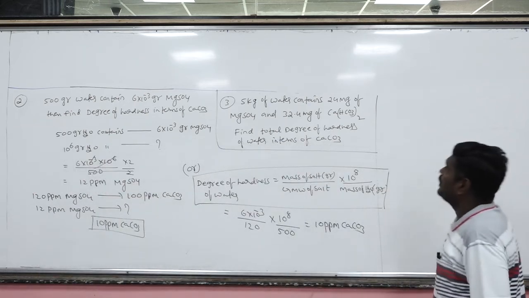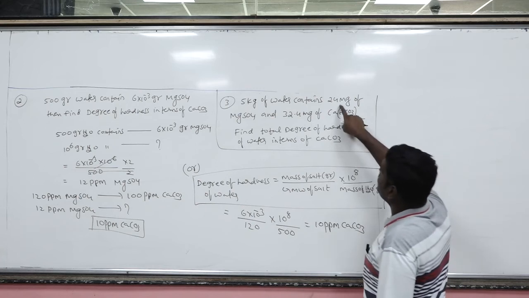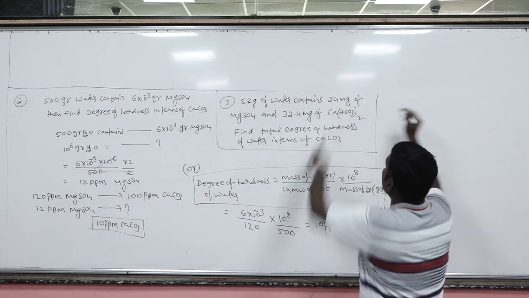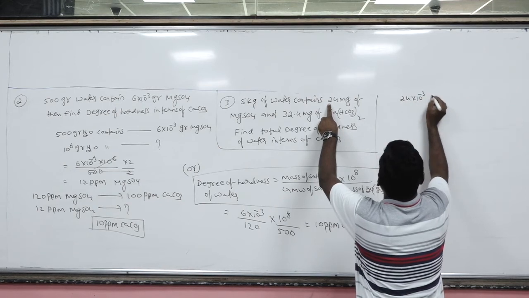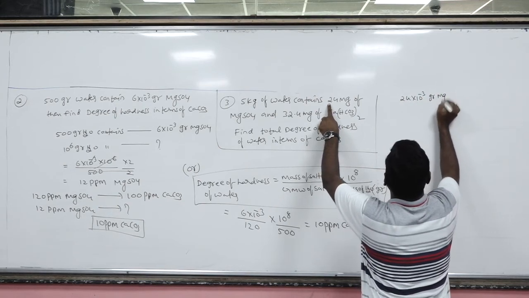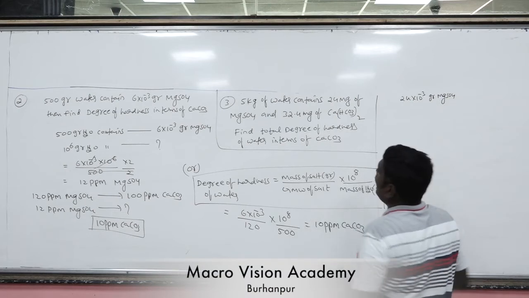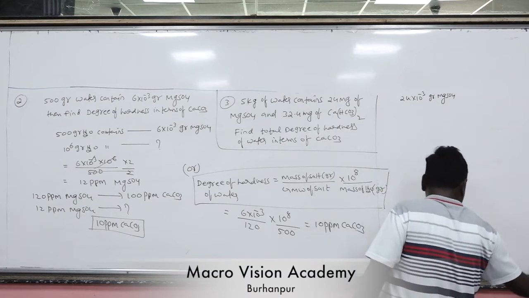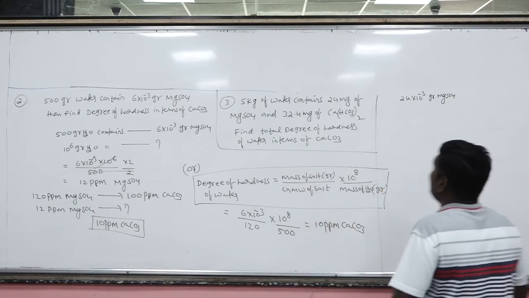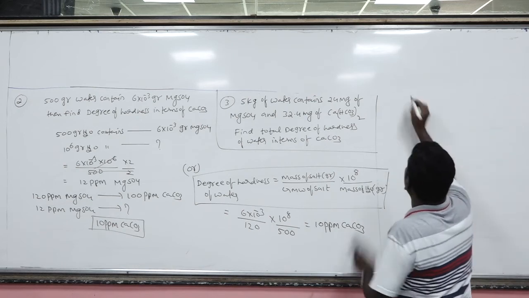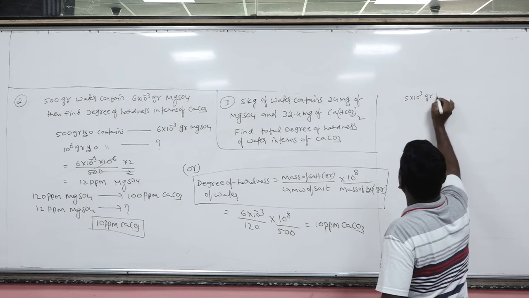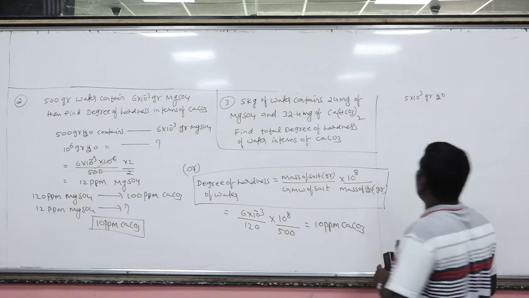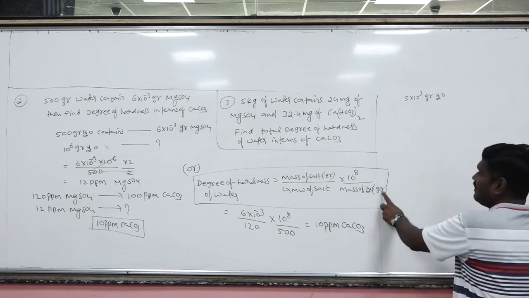Okay. Now how many milligrams of MgSO4? 24. 24 into 10 raised to minus 3 grams MgSO4. How many kilograms of water? 5 kilograms. Shall I write 5 into 1000 grams water, because the amount of water is always expressed in terms of what?